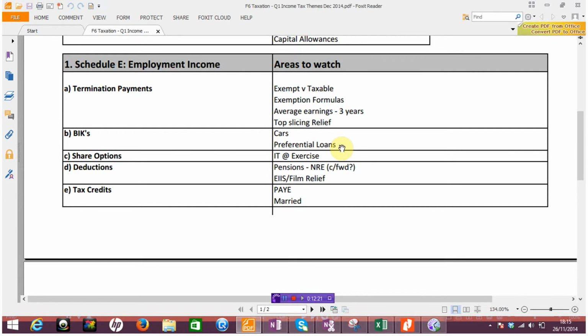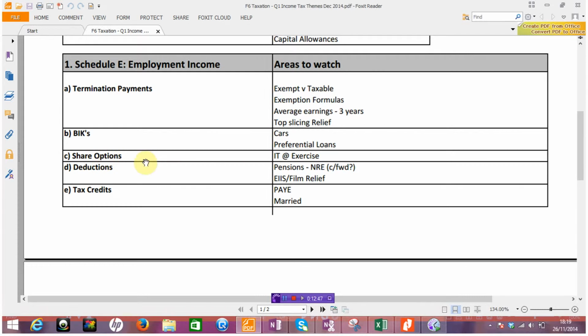Next one I've chosen, probably not as common, obviously, as cars, is just preferential loans. Reasonably straightforward calculation, but something that students tend to get wrong quite regularly. We're just looking at the differential between the prescribed or the official rates and the rate that has been paid by the individual. So watch for that one. There's obviously 1 or 2 others, but certainly cars would be my main one.